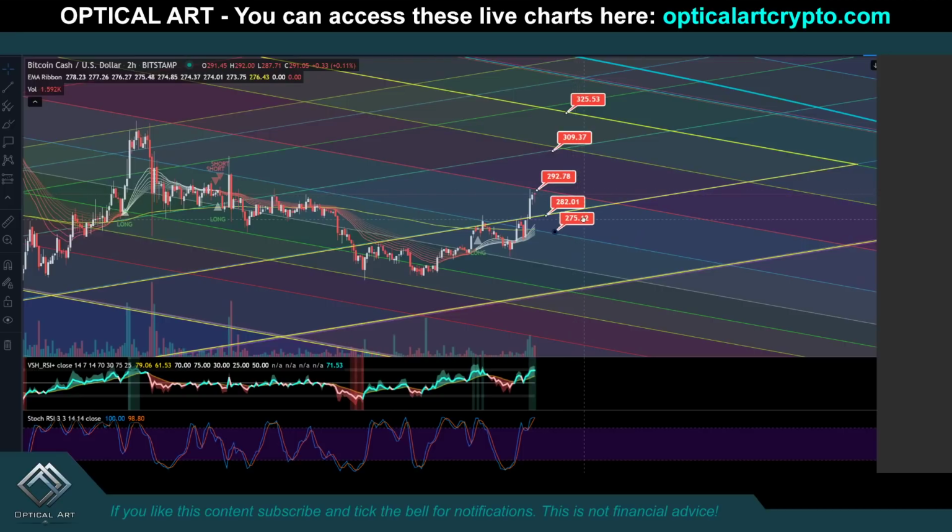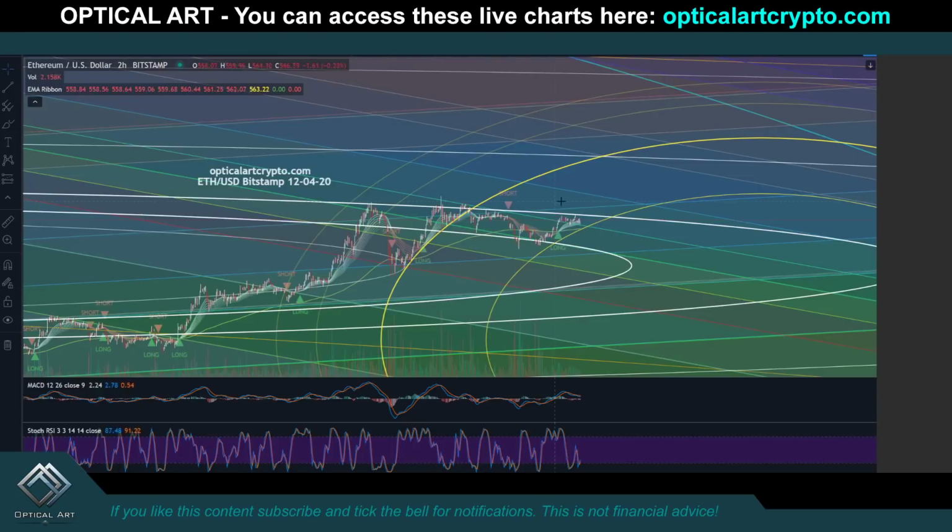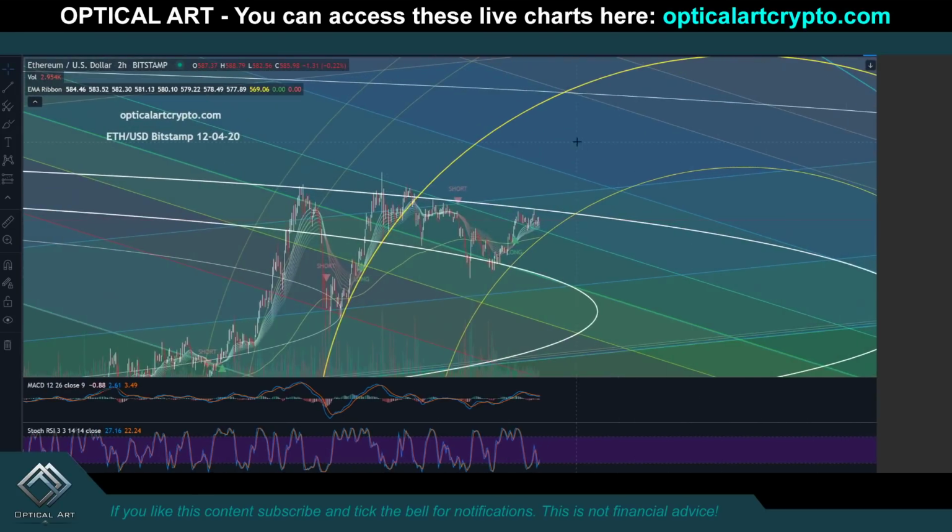$282. Your next support level, this is going to be very strong support. You can see this has been a lot of support and resistance around $274. Your next support level below that is going to be around $259, and then you will have very strong support here at $251.85.